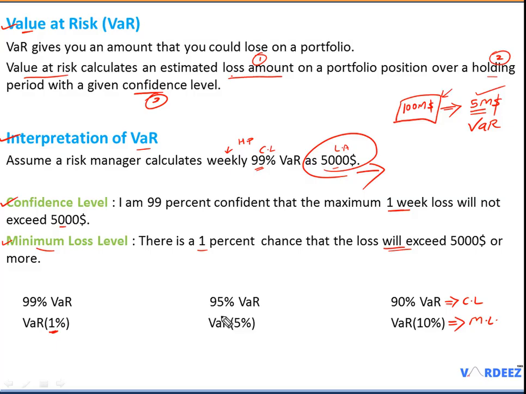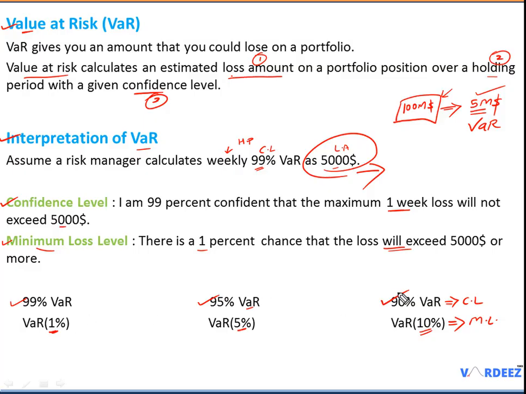Okay, similarly, I can say for this that I'm 95% confident that my VaR amount will not exceed. The rest 5% is there is a chance that it may exceed that amount. And finally, for 90%, I am confident about that, and 10% chance that the loss will exceed that particular VaR amount. Now, very often banks are very much interested in calculating the 99% VaR.